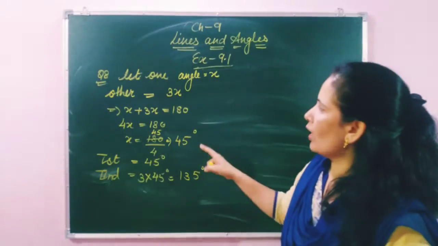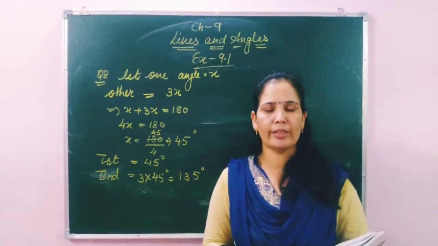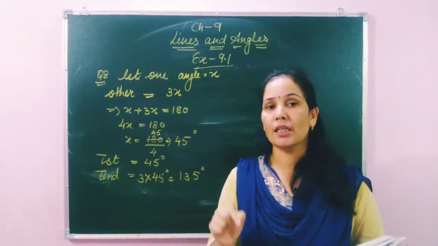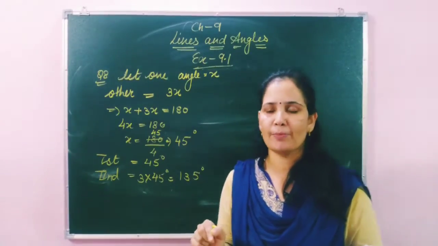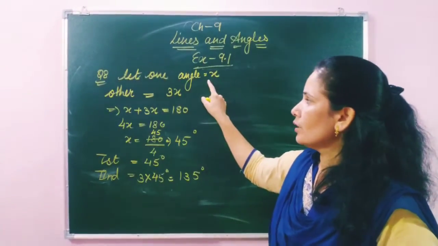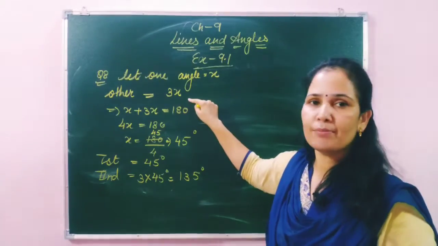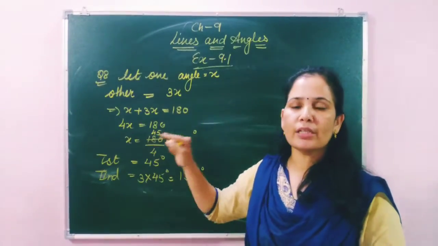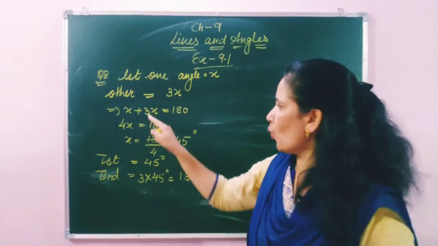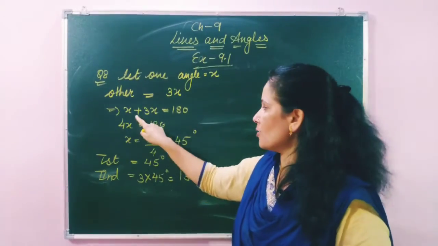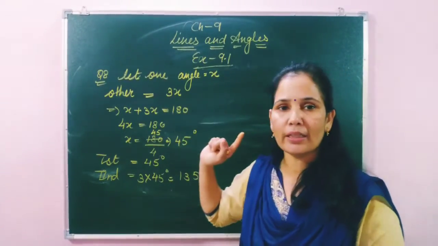So how did we do this one? According to the question, the first angle is 3 times its supplement. So assume the first angle is x, then the other is 3 times, 3x, and we know very well the sum of two supplementary angles is 180 degrees. So x plus 3x equals 180 degrees.